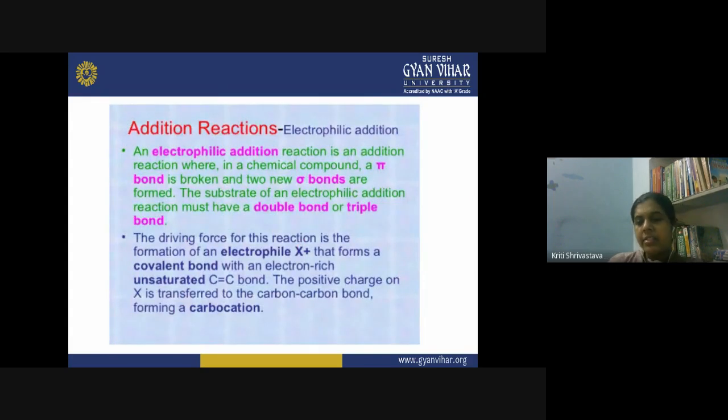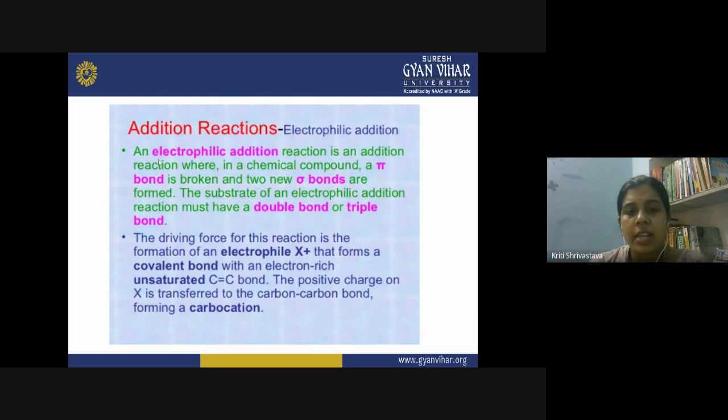So let us discuss the very first category, that is the addition reaction, which is actually the addition of a particular species over an unsaturated system. So whenever there is addition, you can be sure there is unsaturation, then addition reaction will take place. So the example taken here is the electrophilic addition reaction.